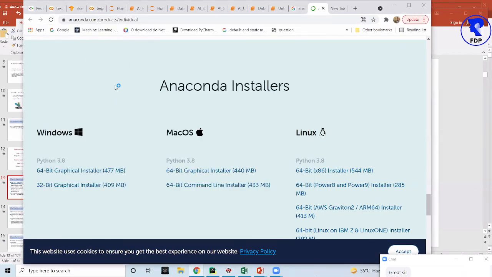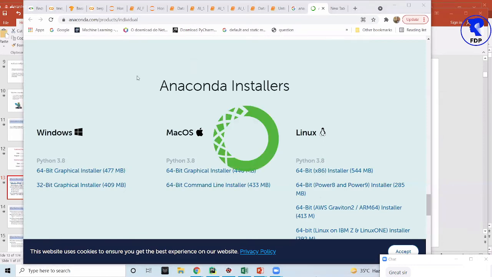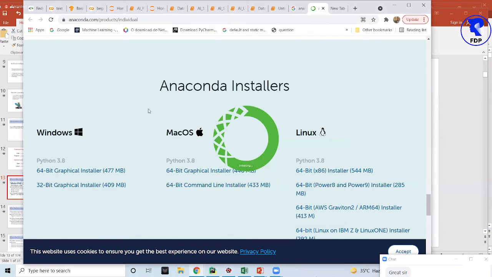Some black colored screen will open 2 or 3 times. So do not close it. That will get closed automatically. It will take a few seconds the first time you open this. So if you have already downloaded and installed, please open this Anaconda. I've already clicked on that. I'm opening that. This is the link. I've already shared the link.